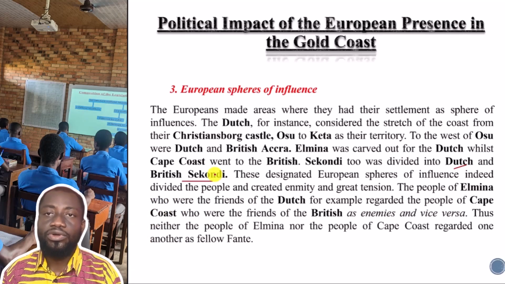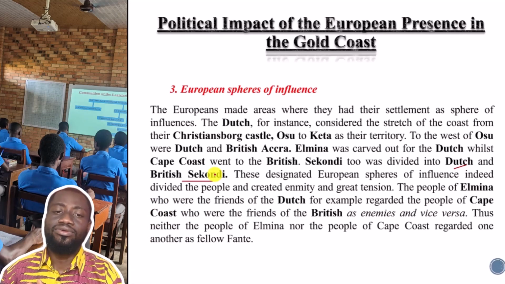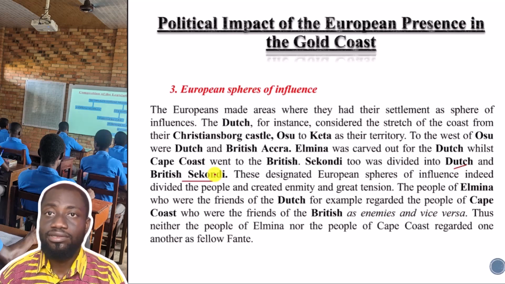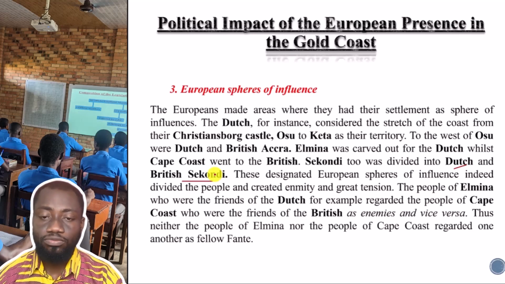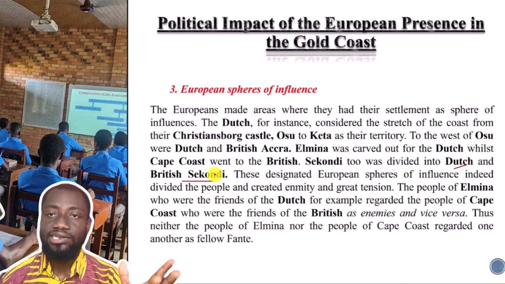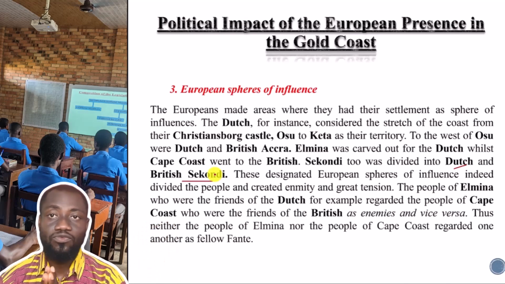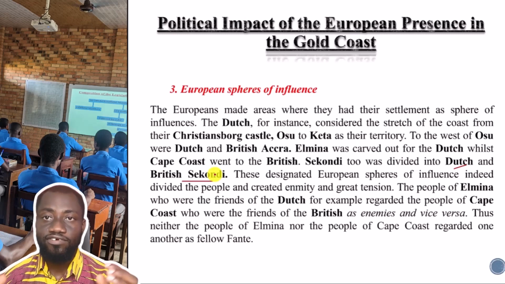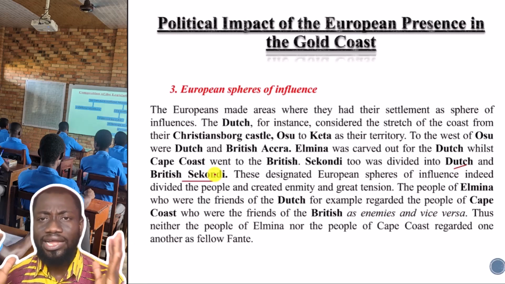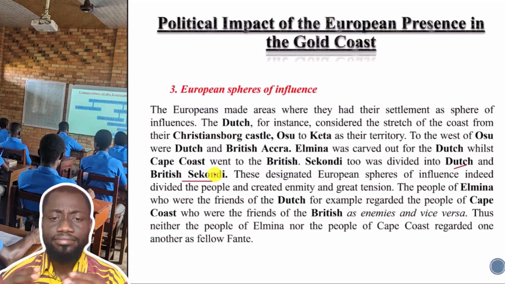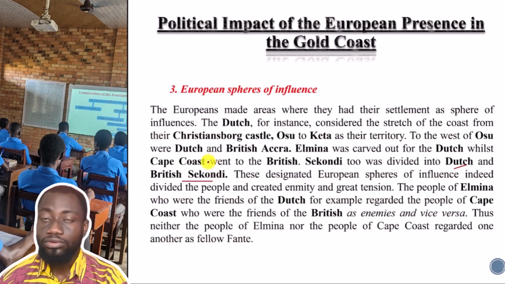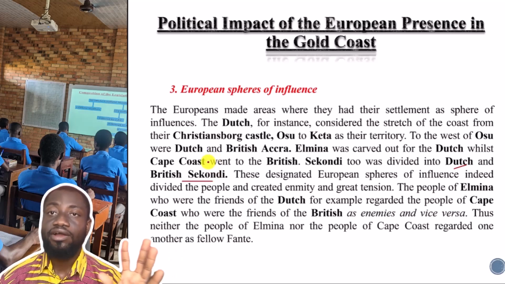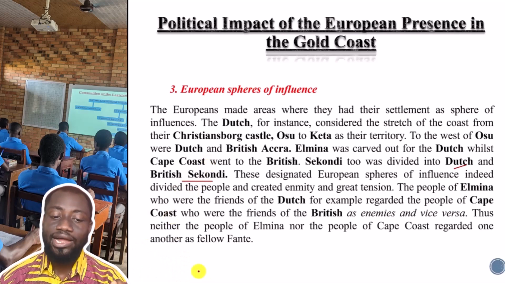And these things were the deliberate activities of the Europeans in trying to divide and rule Africans so that we don't see ourselves as one. That is the only way they could be able to rule us, and they succeeded in doing so. And even after colonialism, we've not totally been liberated from some of these ideas. And so we should see ourselves as one people, whether you are from Togo or you are from the Volta region or whatever. We are Ghanaians, we are Africans.